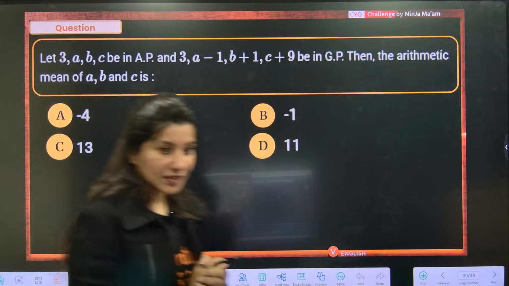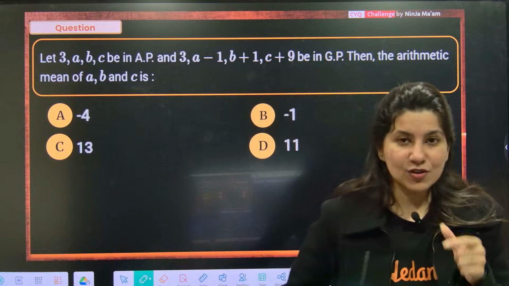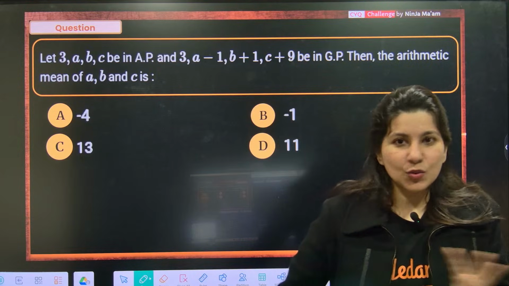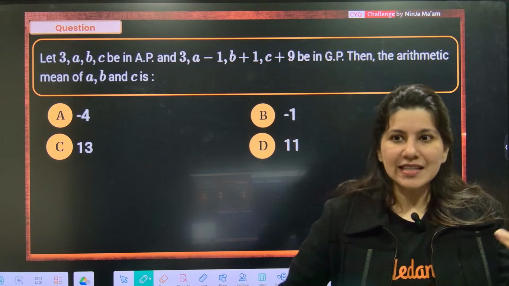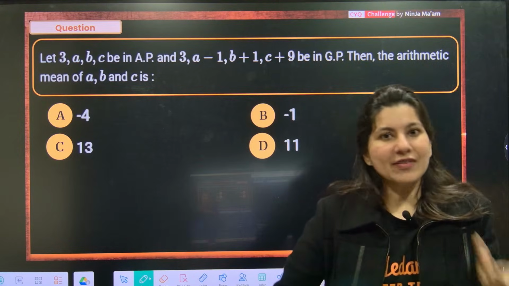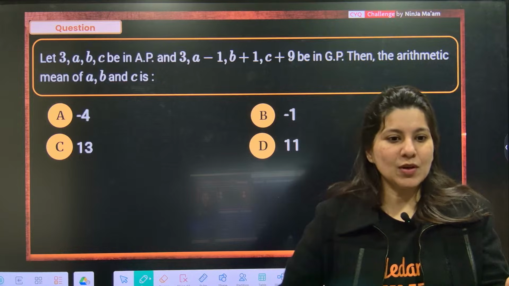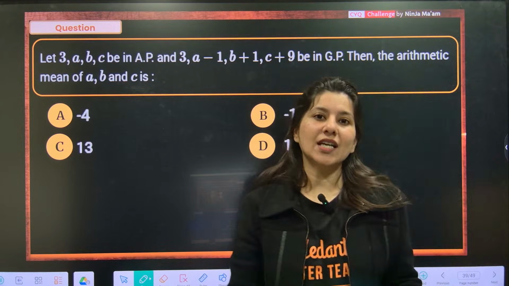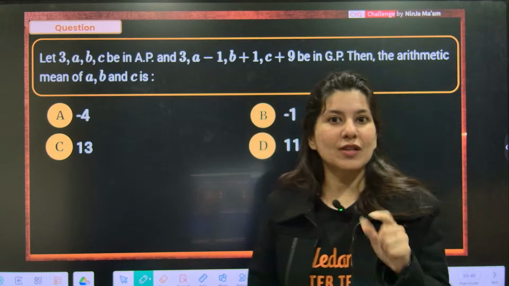See again, please understand the nature of this chapter. You'll think, I will learn the formulas, and the teacher told me only formulas are important, I'll apply. What will they give? They will give AP, GP only, basic. But as I told you, equation solving is the game. You have to make your equation solving very good.